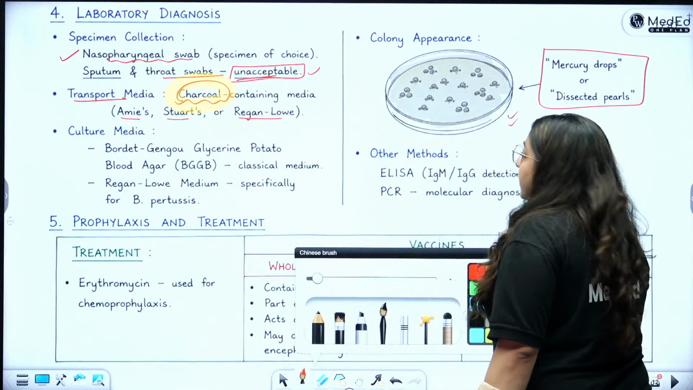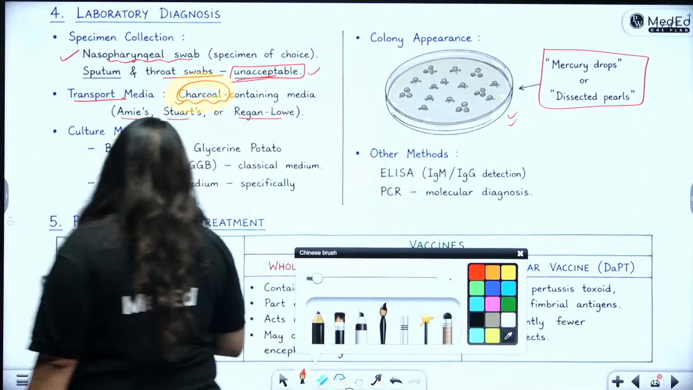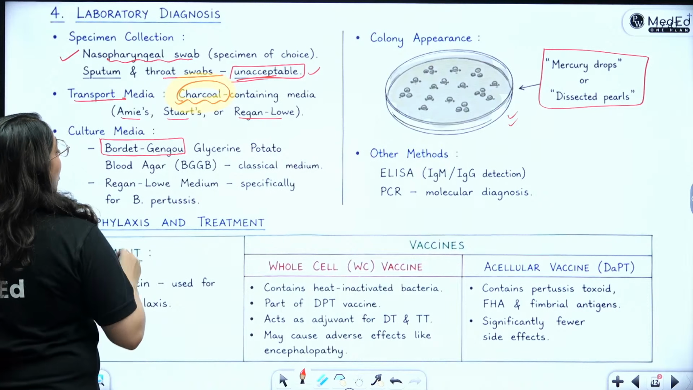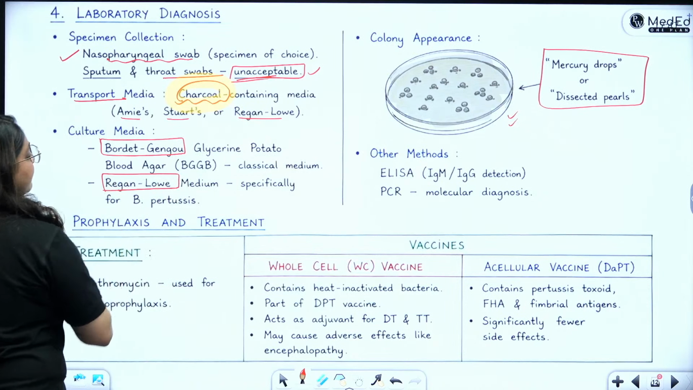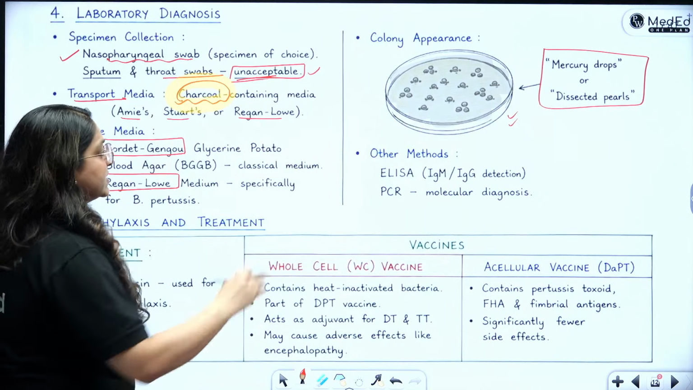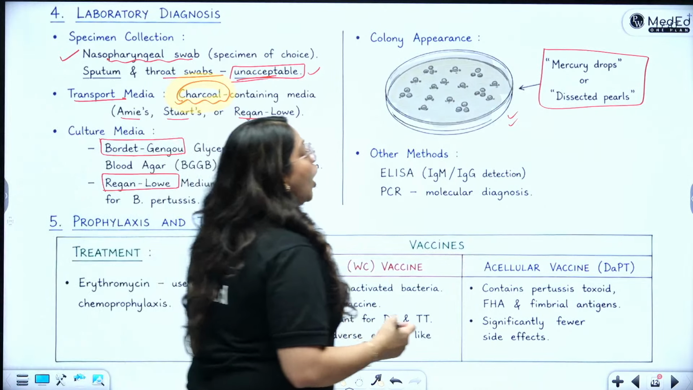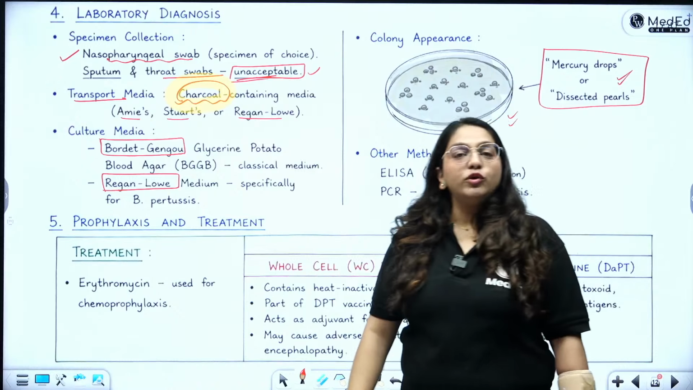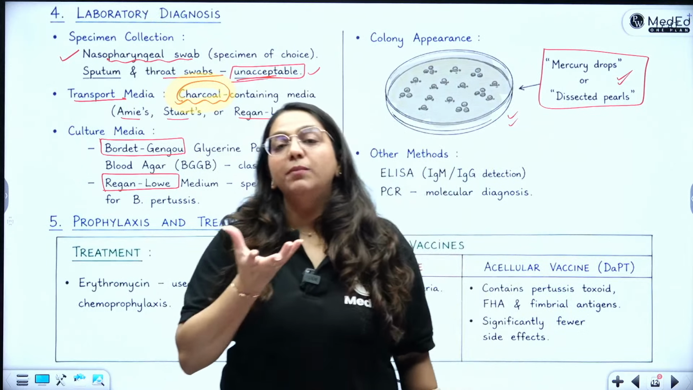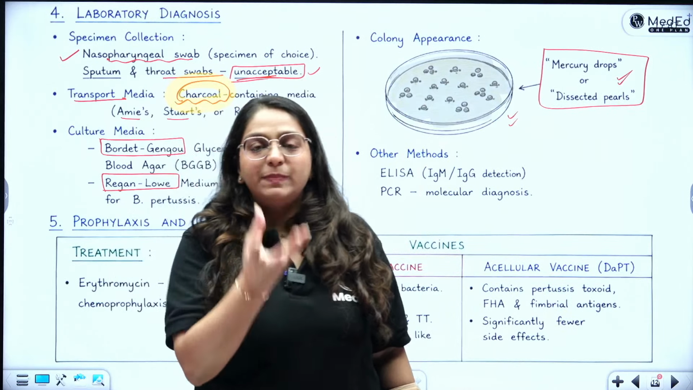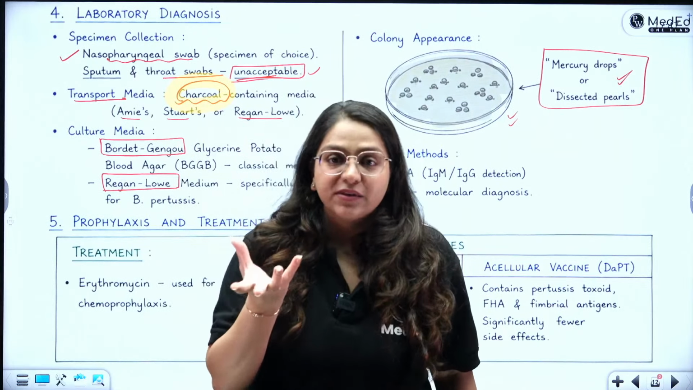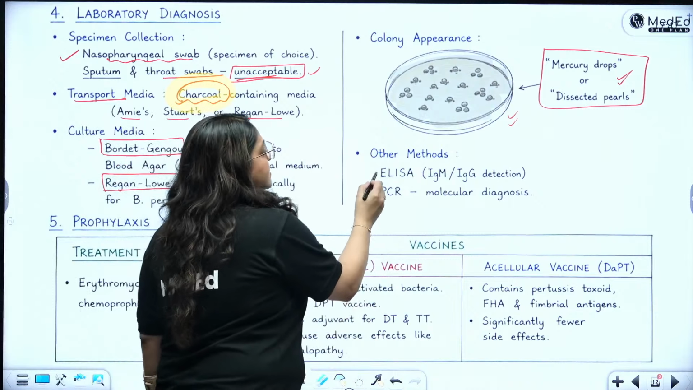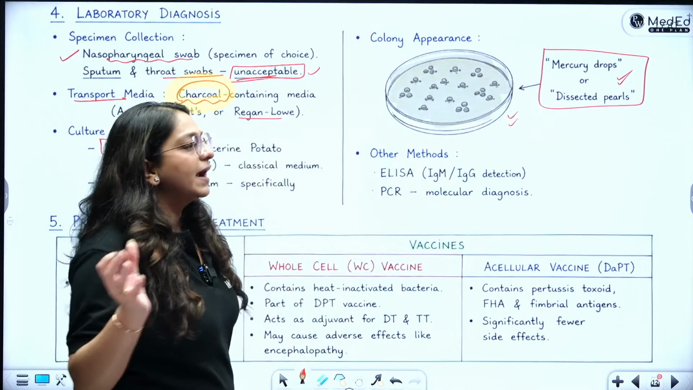ठीक है? So, culture media is Bordet-Gengou, potato blood agar, BGGB, or Regan-Lovey medium, specifically for Bordetella pertussis. These are dark colored agars on which we see the mercury drops or the dissected pearls. So there goes the mnemonic of asking Gangu to cough on a black agar, and she coughs out pearls. Okay, so dissected pearl appearance. Then you can of course do ELISAs and PCRs, which can be done for every bacteria.